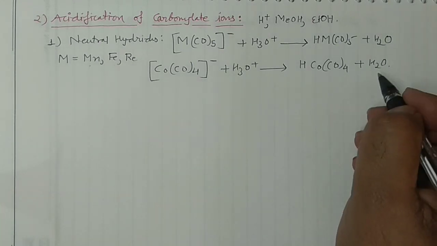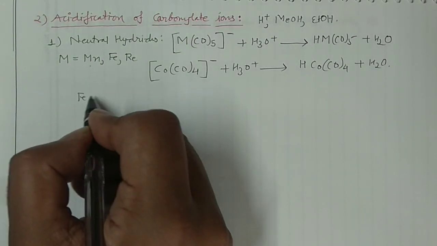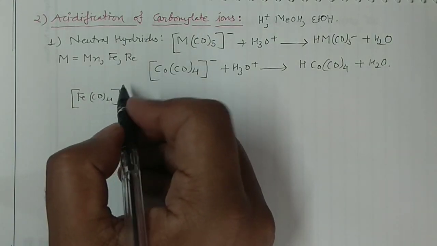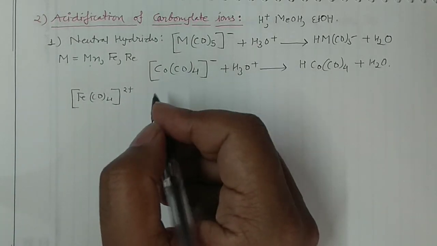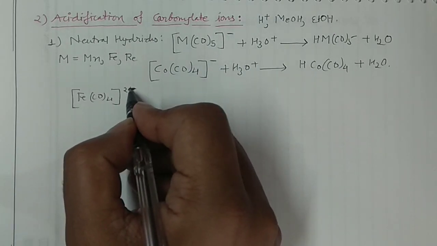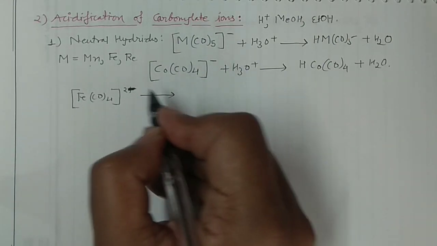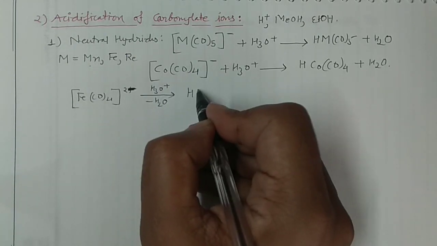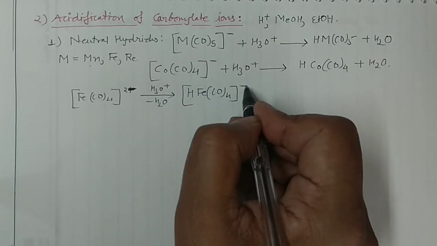This is how you can write actually. Only one substitution is taking place here in that case. But if you have, say, iron tetracarbonyl, and say I'm writing 2 positive over there, not 2 positive, it should be 2 negative because I am taking the carbonylate ions. It should be 2 negative. And then if you acidify it, the water molecule gets released and you will have HFeCO4 with 1 negative over there, 1 substitution.